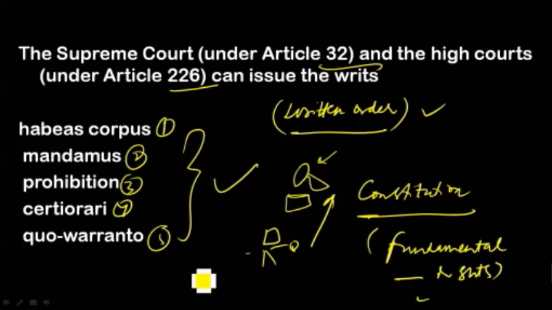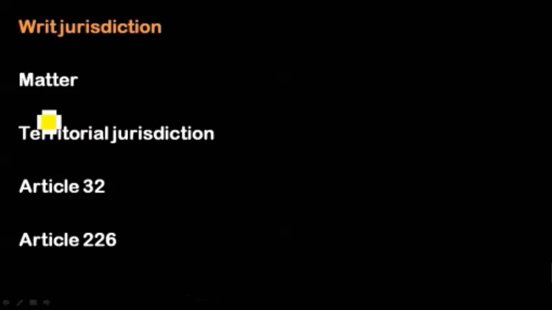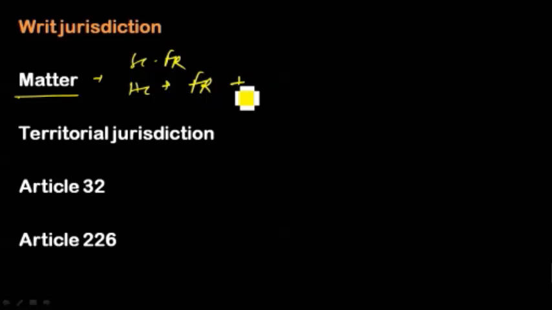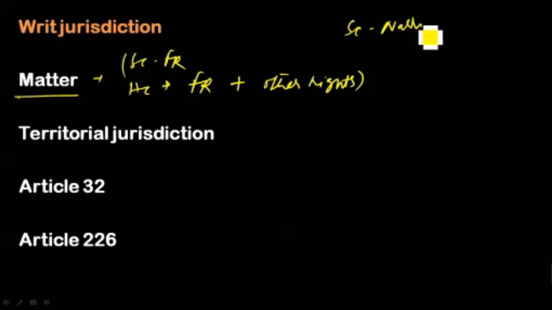Here the Supreme Court and High Court have different jurisdiction when it comes to writs. The Supreme Court has the power to issue writs for enforcement of fundamental rights only, whereas the High Court has the power to issue writs for enforcement of fundamental rights as well as other rights, that is, a common legal right. So the jurisdiction of the Supreme Court is much narrower when compared to the High Court. This is a very important point for preliminary examination.